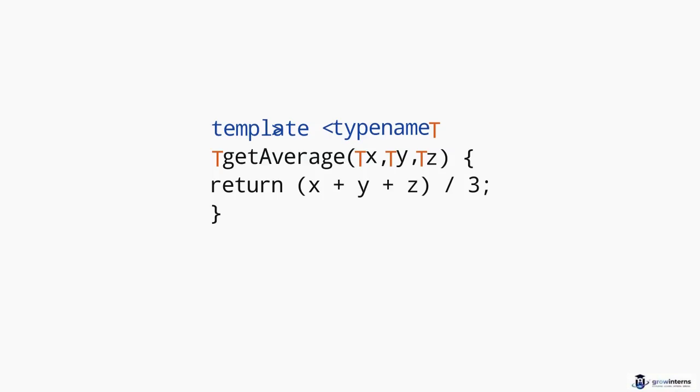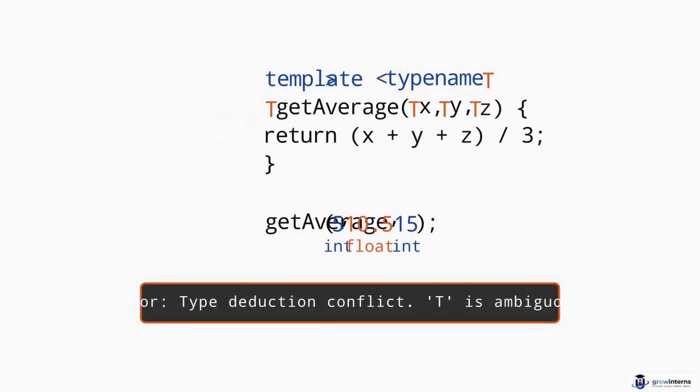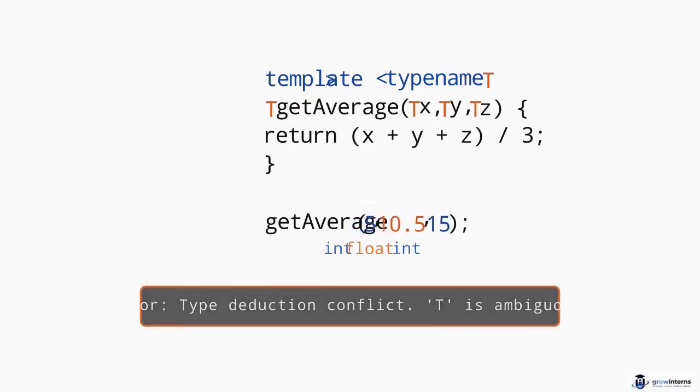If you pass uniform data types, the compiler easily deduces what T is. But if you pass mixed types, like an integer, a float, and an integer, you trigger a type deduction conflict. The compiler panics and throws an error that T is ambiguous. We can solve this conflict with two solutions.